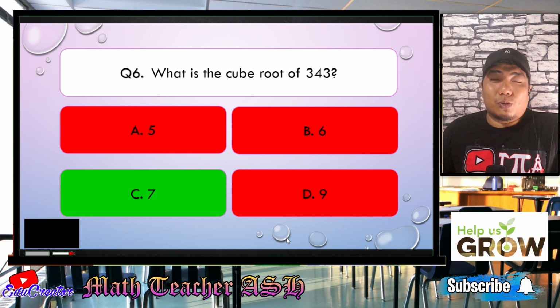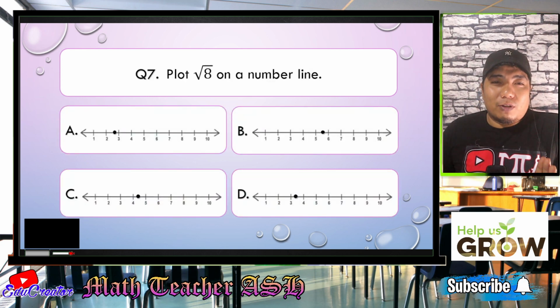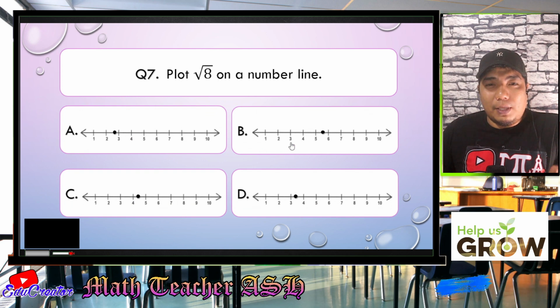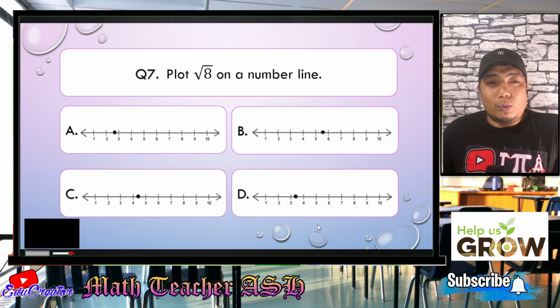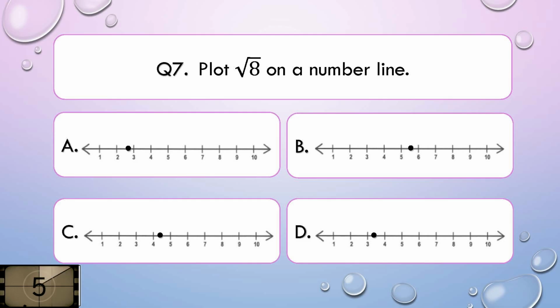Now, let us go to question number 7. Plot square root of 8 on a number line. Is it A, between 2 and 3, B, between 5 and 6, C, between 4 and 5, or D, between 3 and 4? I'll give you 5 seconds to think about your answer.